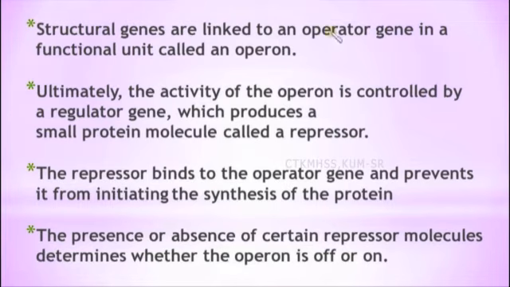Structural genes are linked to an operator gene in a functional unit called an operon. Ultimately, the activity of the operon is controlled by a regulator gene which produces a small protein molecule called a repressor. You should be aware of all these terms, only then when I explain the video it will be clear for you. So here the activity of the operon is controlled by the regulatory gene. If the operon has to be on or off, it is only controlled by the regulator gene. So this regulator gene produces a protein molecule called repressor.